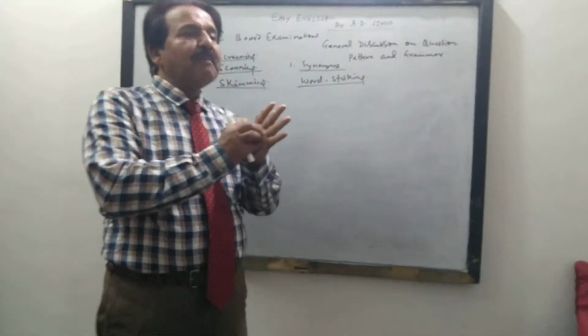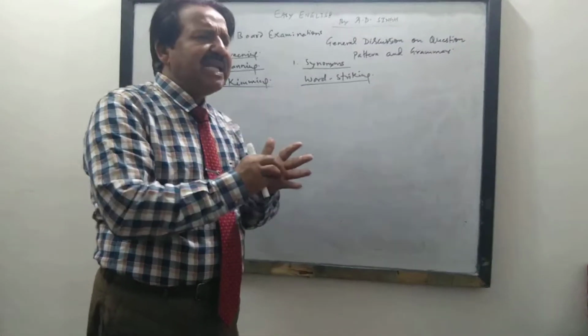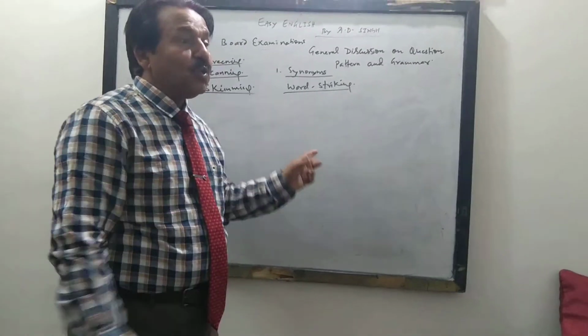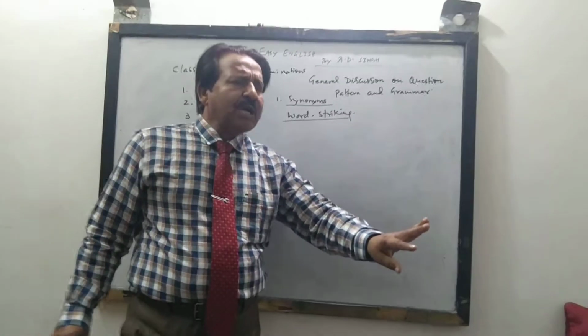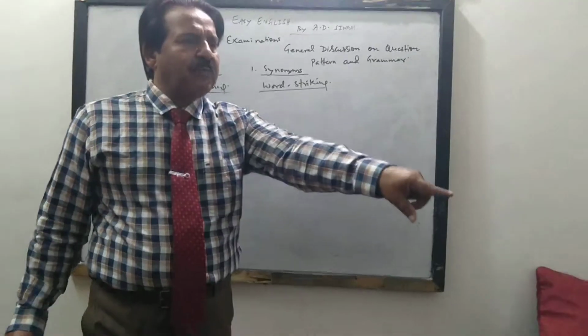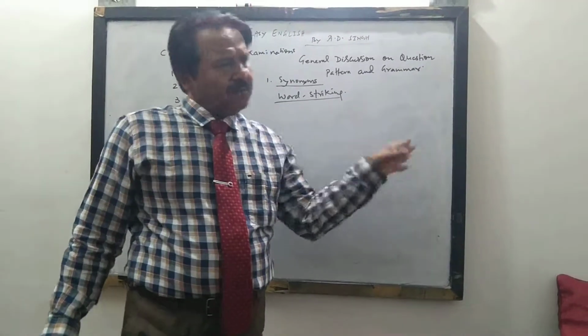Suppose word number 1 or A has to be found, its meaning is in paragraph number 3. So which paragraph you will read for that? Paragraph 3. Suppose word number B, for that paragraph 4, word number C, paragraph 3, and word number D, paragraph 1.